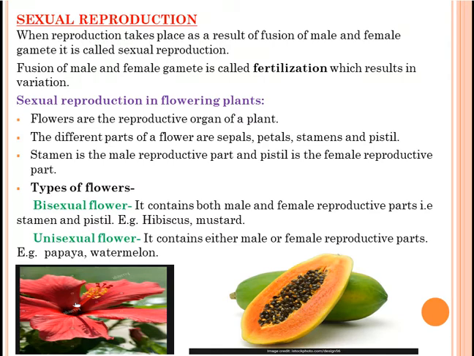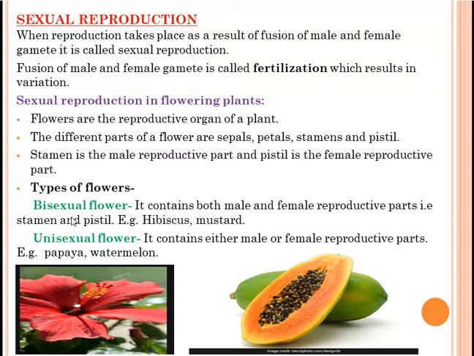Now we'll discuss the types of flower. So there are two types of flower, bisexual and unisexual. Bi means two, which means both types of character, male and female, will be present in the same flower. It contains both male and female reproductive parts, that is stamen and pistil. Example is hibiscus and mustard.